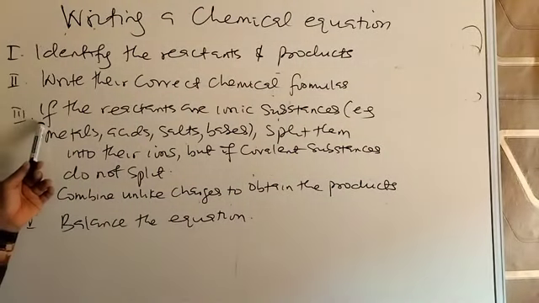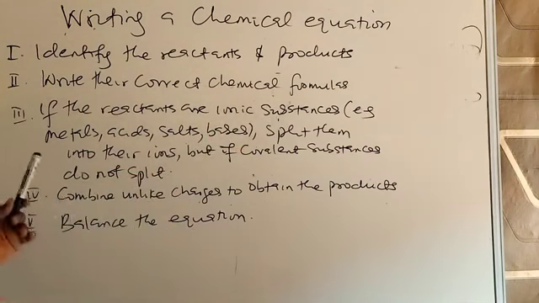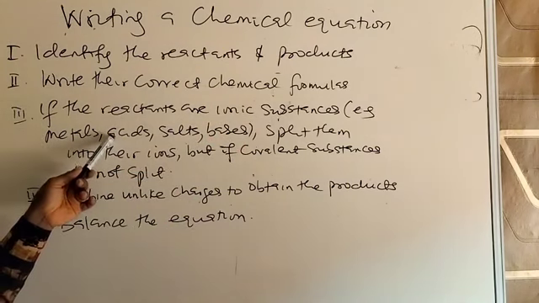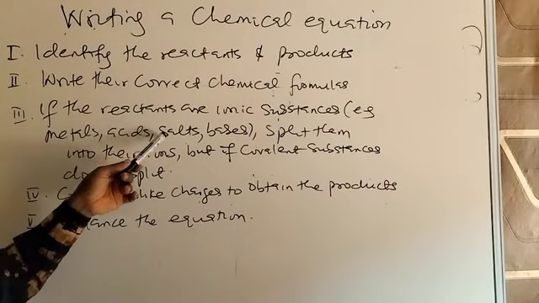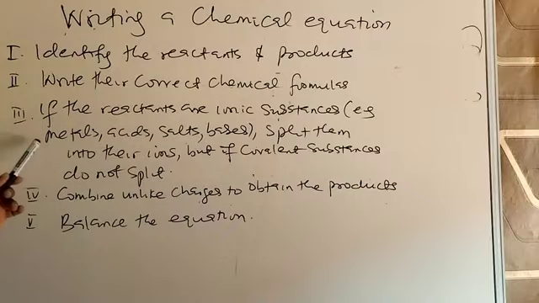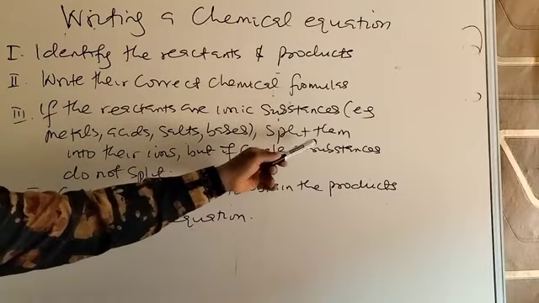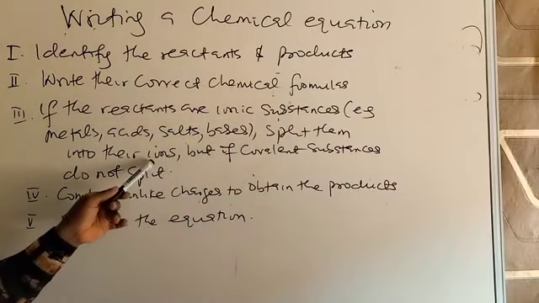And 3, if the reactants are ionic substances. Ionic substances include, for example, metals, acids, because acids can ionize in water, salts, bases or alkalis. So if the compounds are of this nature, we take them as being ionic substances. Split them into their ions.